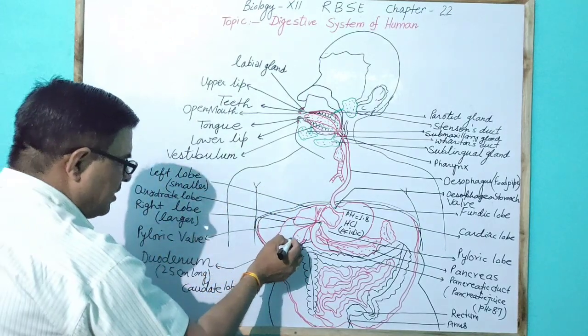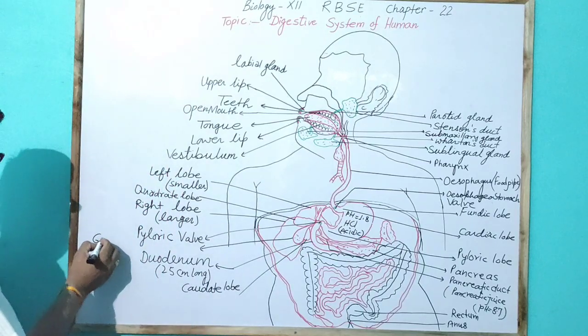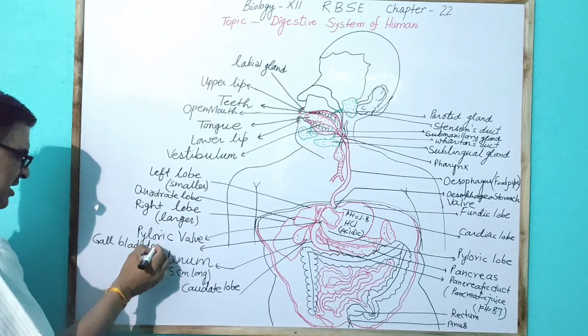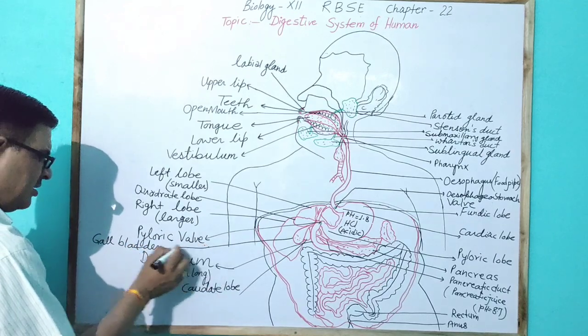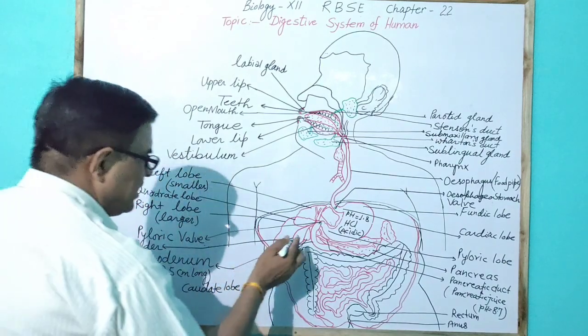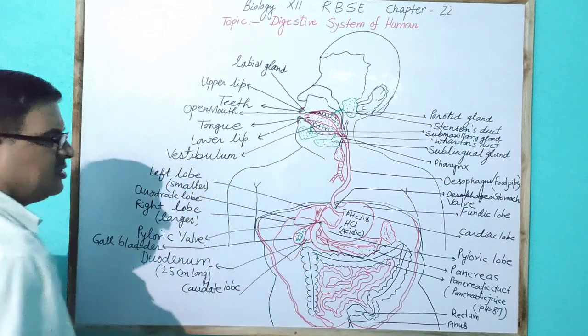There is a sac-like structure which is called the gallbladder. The gallbladder contains a type of juice called bile juice.